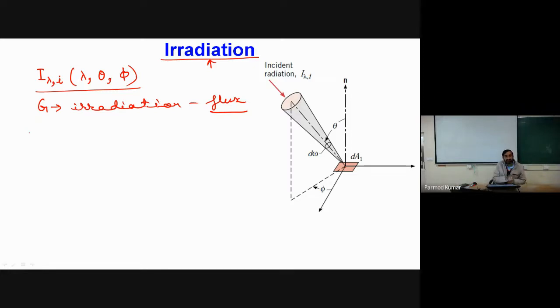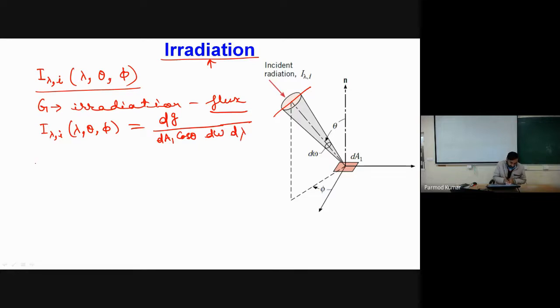Similarly, the way we have defined radiation intensity, the definition of irradiation intensity is also identical. So I can say that irradiation intensity I lambda, as a function of lambda, theta, phi, will be equal to d of, say I am calling this small g, which is the amount of irradiation heat transfer, divided by dA1 cos theta into, because these are incident on this surface, we are talking about this surface only. So that's why area will remain dA1 cos theta. Solid angle is also d omega, and d lambda is the wavelength.